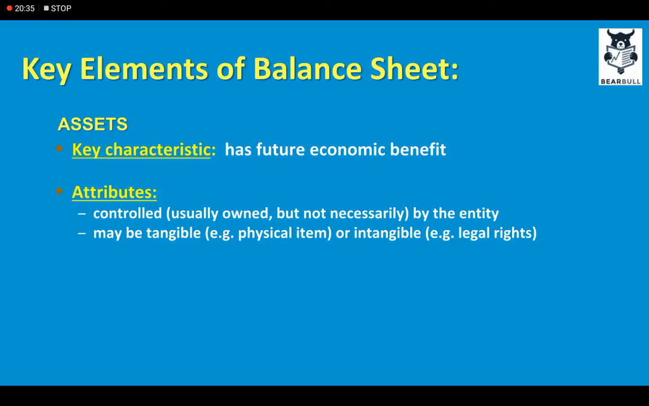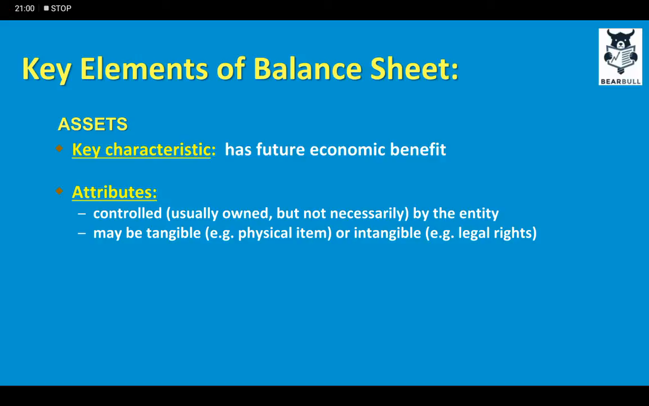So attributes are that assets are controlled by the entity, usually owned but not necessarily by the entity. For example, it's clear that assets are being controlled and being utilized by the company, but it's not necessary that assets are utilized or owned also. For example, business can be using an asset on lease, but assets on lease are not the ownership of the company, but nonetheless the company is using those and controlling those assets.